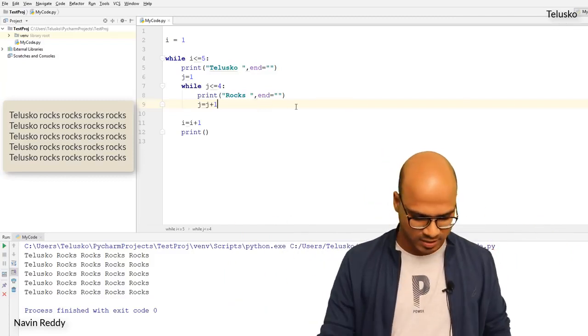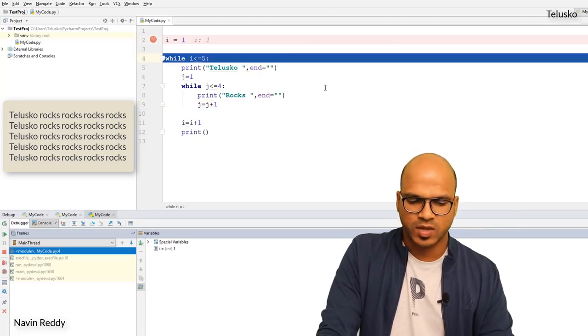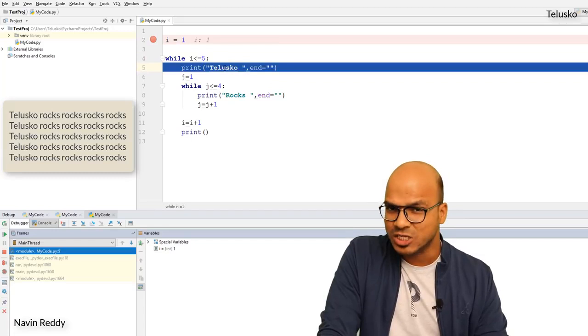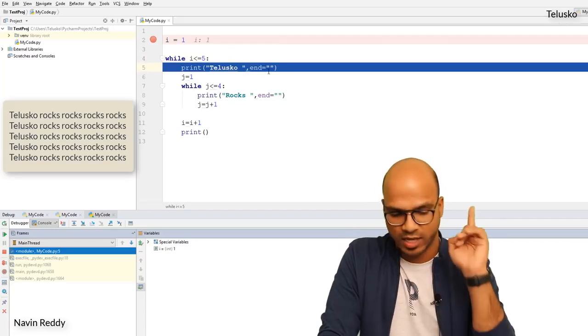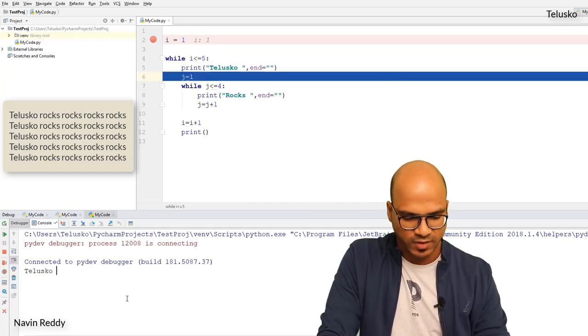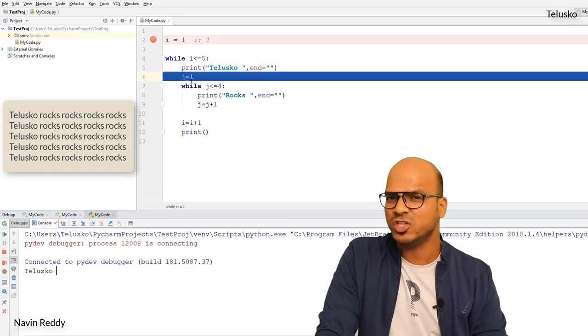Now how it is working, let's again go for debug. We'll say debug and say F8. You can see the value of I is 1, I less than 5, yes, it's 1. It will print Telesco and it will not go on a new line, okay? It will stay on the same line. Let me jump to the console and you can see, if I say F8, Telesco on the same line, okay, it's not jumping to the next line. The value for J is 1.